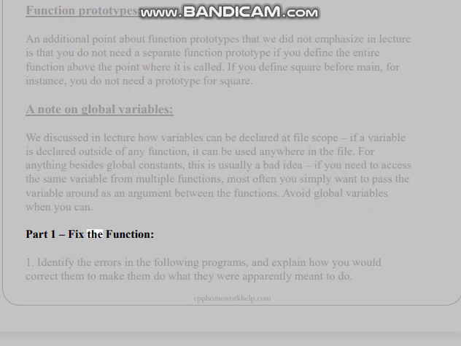Part 1. Fix the function. 1. Identify the errors in the following programs, and explain how you would correct them to make them do what they were apparently meant to do.